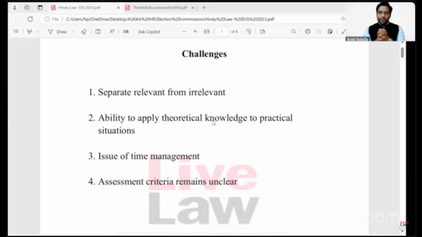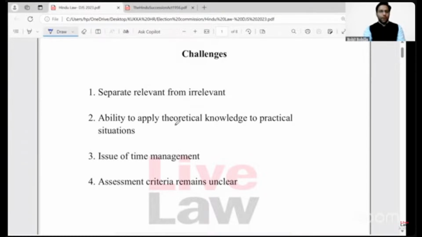tackling a problem-based question in the judicial services examination can be very challenging for various reasons. The first and foremost reason is the requirement of separating relevant information from irrelevant details. Secondly, problem-based questions are not only about testing the theoretical knowledge of the candidate.